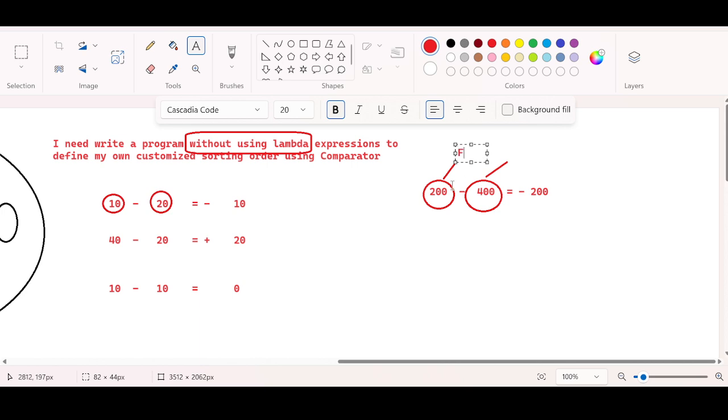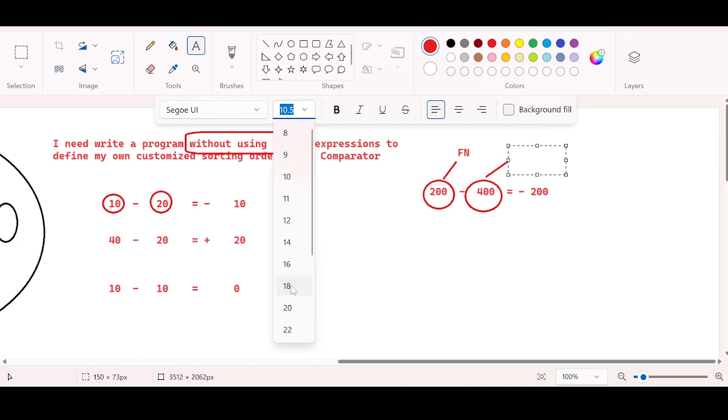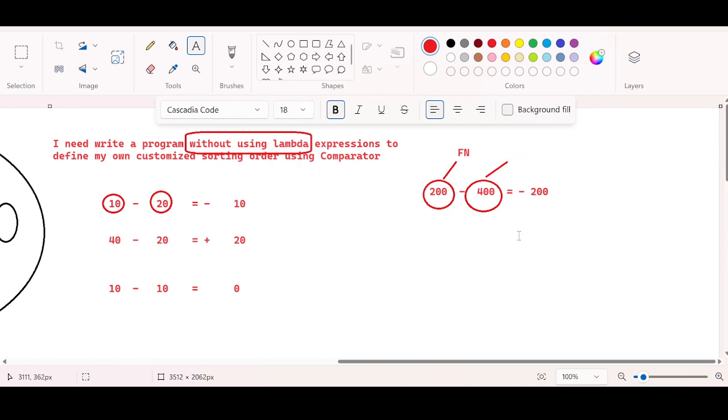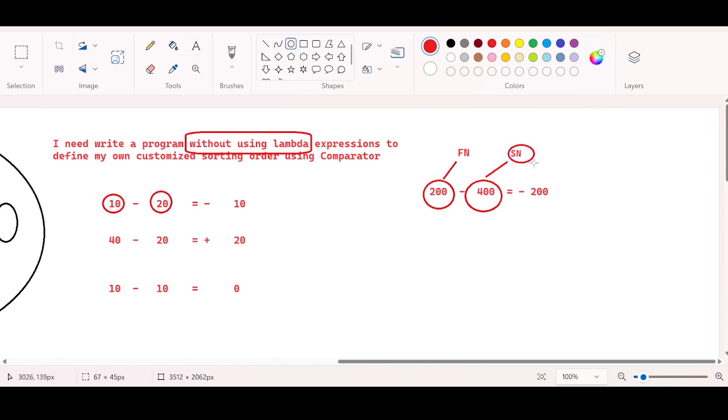This is the first number, this is the second number. If the output is negative on subtraction, it will say the second number is larger, or the first number is smaller.